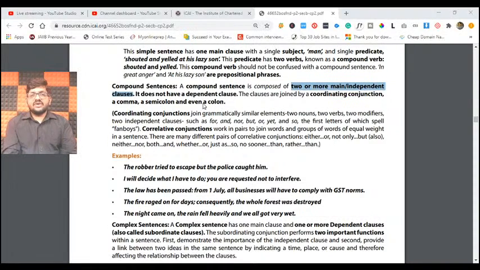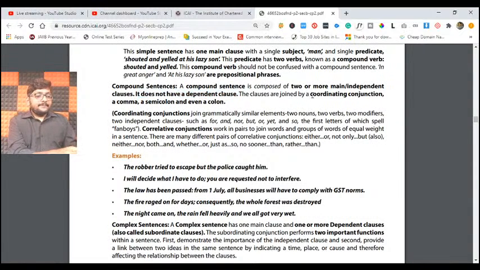If you remember, in clauses we have discussed main clause or independent clause, dependent clause or subclauses. Subclause we have already discussed. Here we are discussing compound sentences, where in the sentence you have two or more main clauses. Understanding, friends? And of course, when we are using a main clause, it does not have to be a dependent clause, obviously, because it's a main clause.